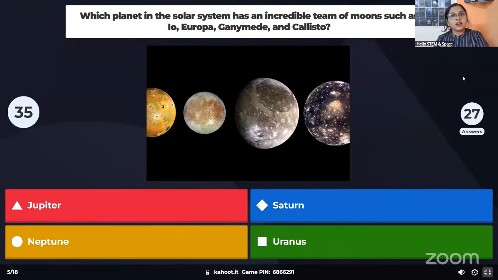Io, Europa, Ganymede, and Callisto. These moons are very special, and I'll tell you why, but let's first see which planet in the solar system has these moons.